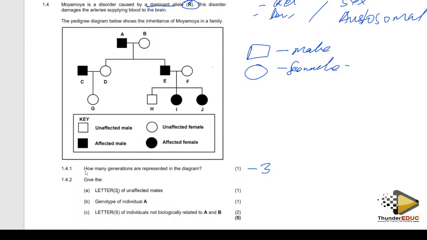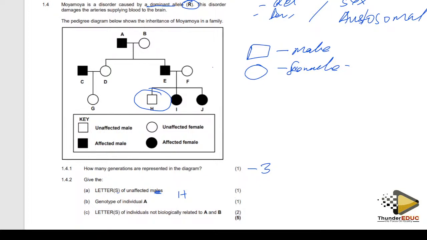So if they're saying an affected male, here a box which is not shaded is unaffected. I come here and I find it's only one person who is unaffected. So the answer is supposed to be H. I think that's why it is also 1 mark.